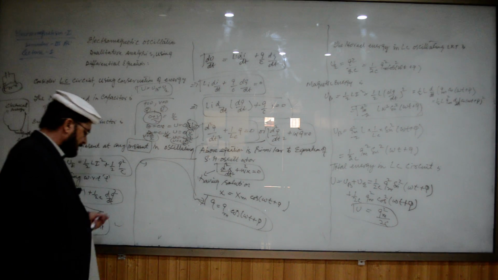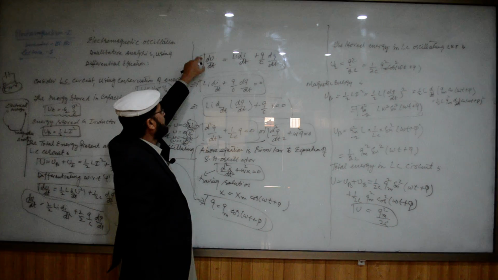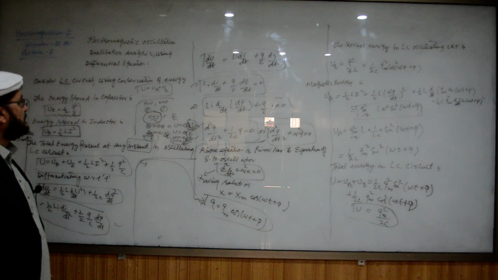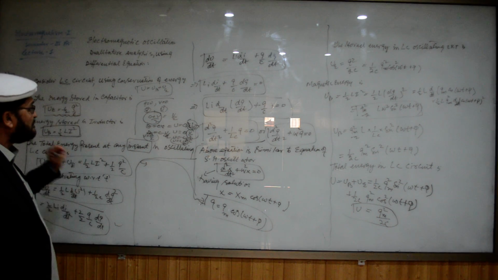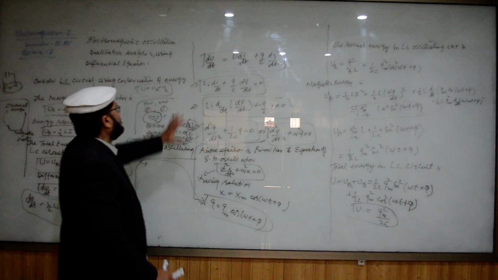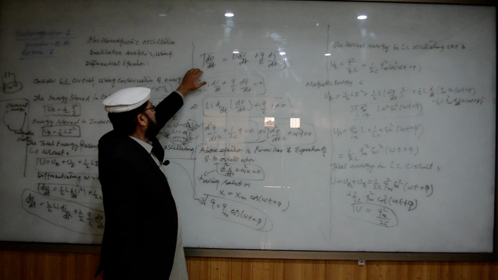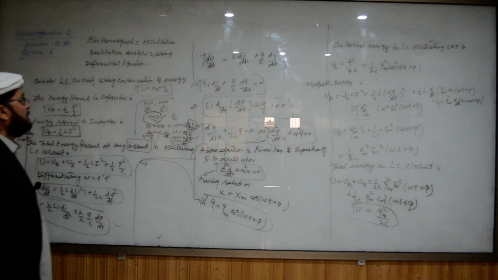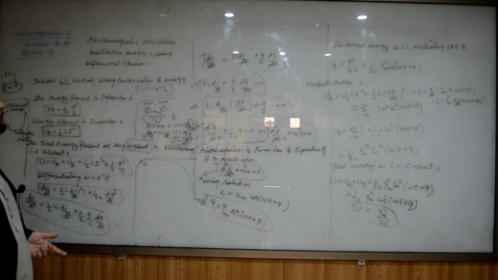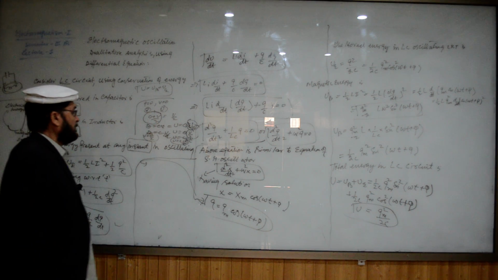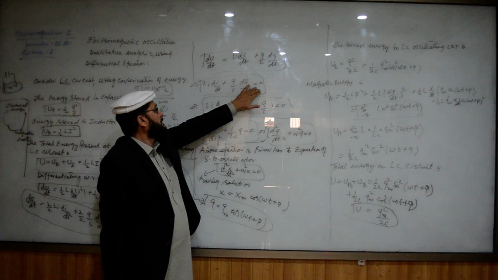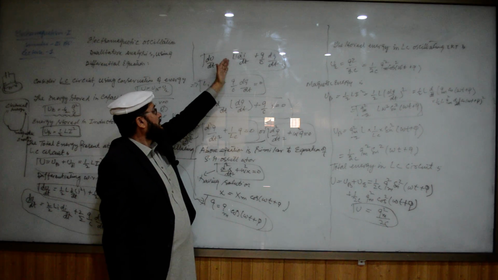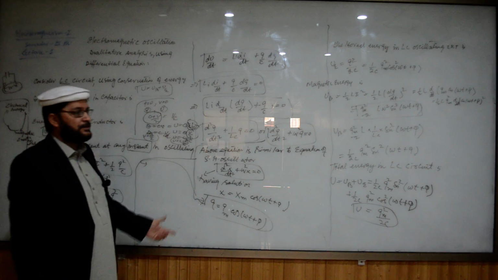Why is it taken 0? Because there is no source at all and no energy is dissipated across the circuit. The energy of the source is 0. Furthermore, the resistance is taken 0. That is why this equation is equal to 0. If there was a resistance, then energy would be dissipated across the resistance, and you would take the value I square R. So here we put 0, because the energy only oscillates between the inductor and capacitor, and there is no loss of energy.